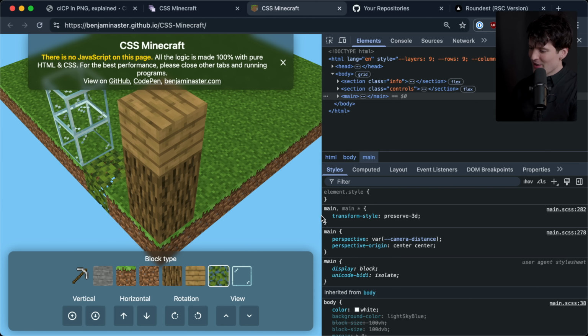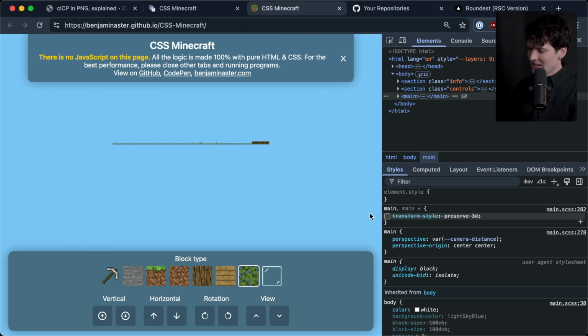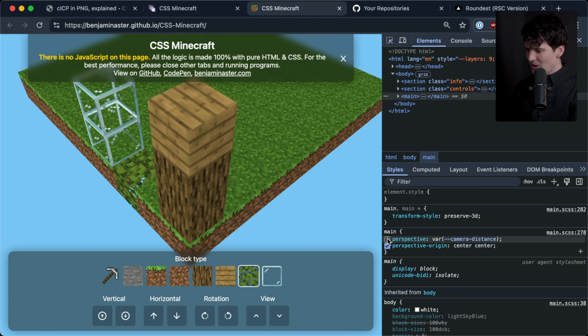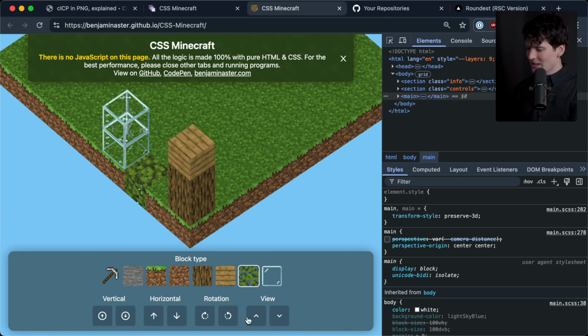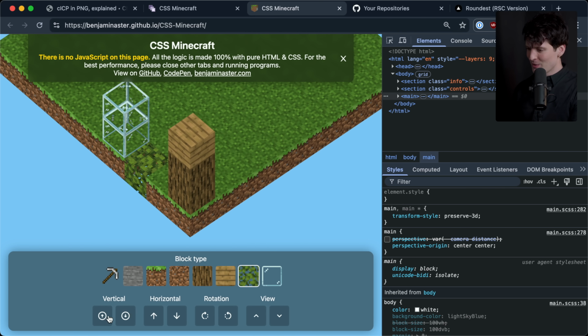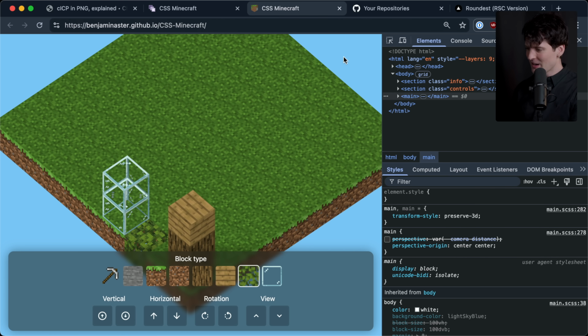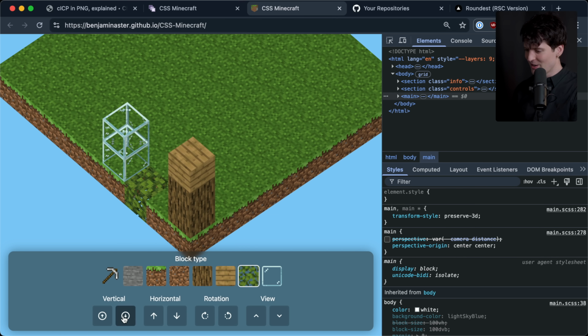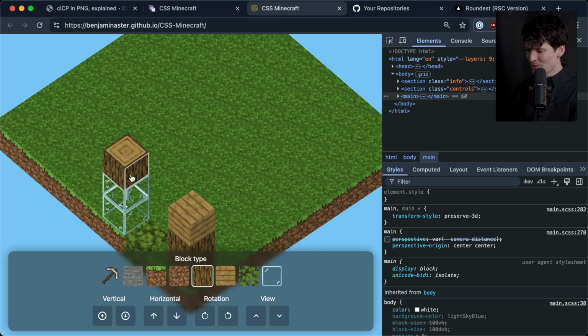That's really fun. If you turn off the preserve 3D, you just get it on like a flat view. Oh, and if you turn off perspective, you get like a flat 2.5D grid. That's so cool. This looks like you're playing Roller Coaster Tycoon or something. That's so cool, actually. Holy shit. CSS is nuts. Do you see how cool that is?